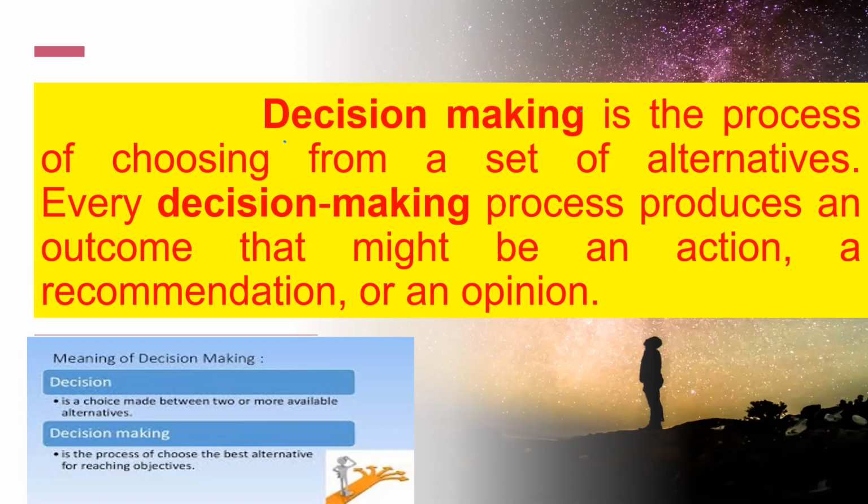And one more: it is the process of choosing the best alternative for reaching the maximum target. For reaching our targets, our objectives, our goals, the company objectives, you need to see what the company target is, what the different alternatives are, and which is the best alternative to reach the particular target of the company or objective of the organization.